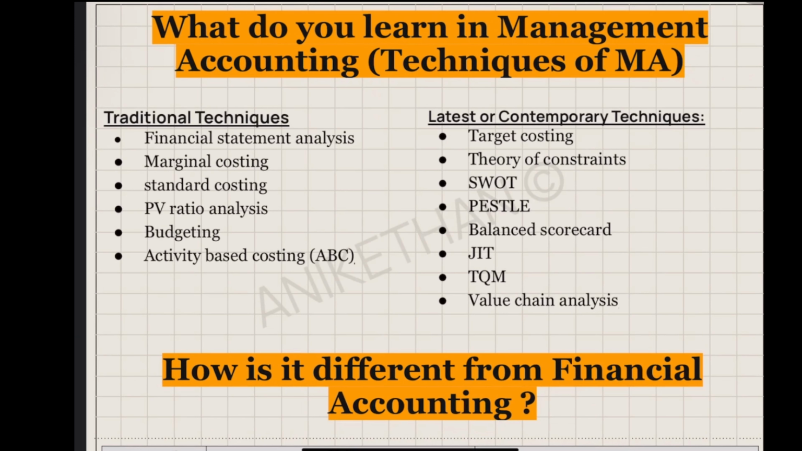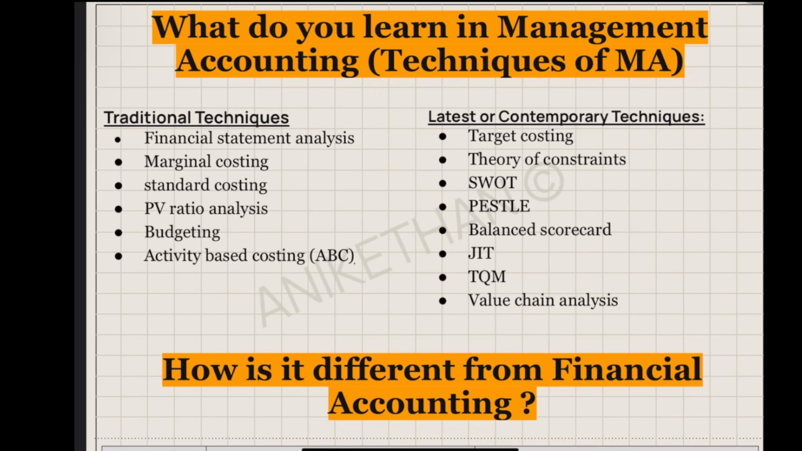Then you have SWOT. It's an acronym: strengths, weaknesses, opportunities, and threats. So companies use this technique to find out their position in the market. With respect to my competitor, what is my strength? What is my weakness? And in the market scenario, what are the opportunities and threats? So it's a management tool.